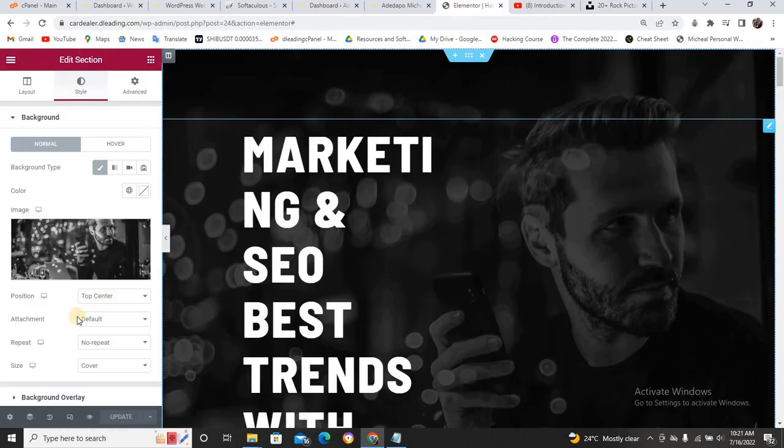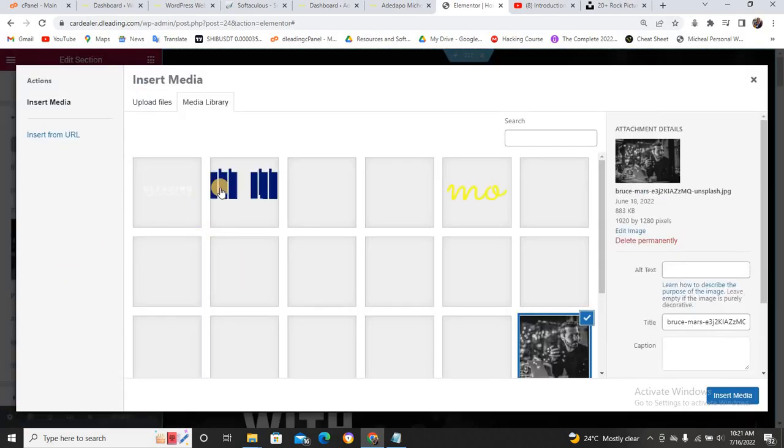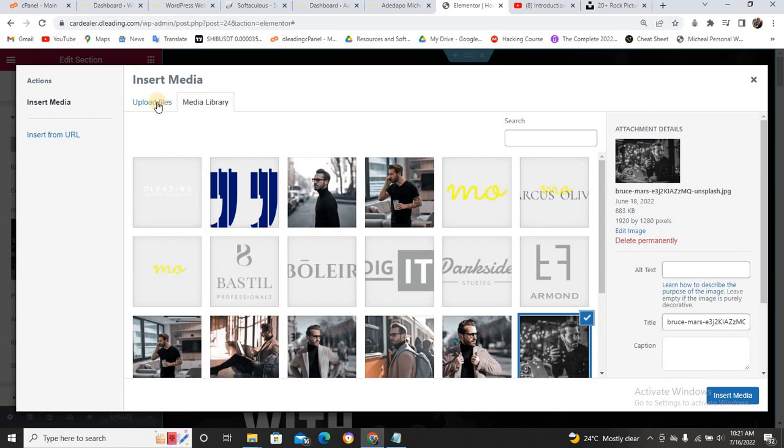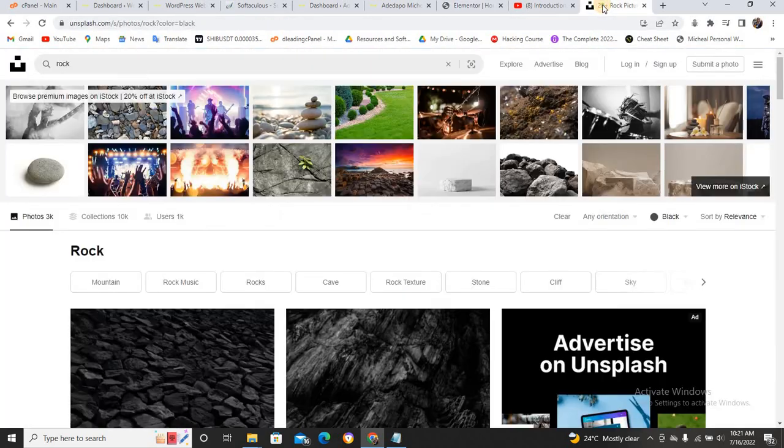And I'll show you, if you want to edit it, just click on here, click on choose image. Once you click on choose image, it's going to carry you to this place, and come to this upload file and upload the images. Make sure you go by this size, guys, 1920 by 1280. And in case you couldn't get images that have this kind of size, just download the images and come to this place and go to Canva.